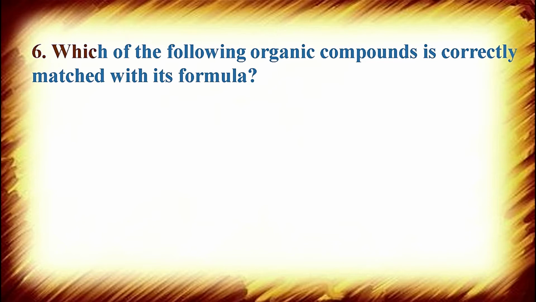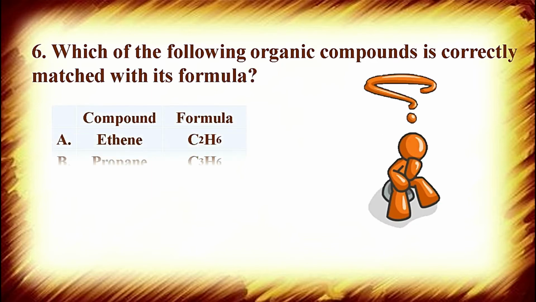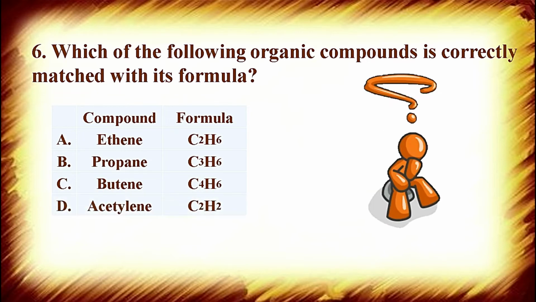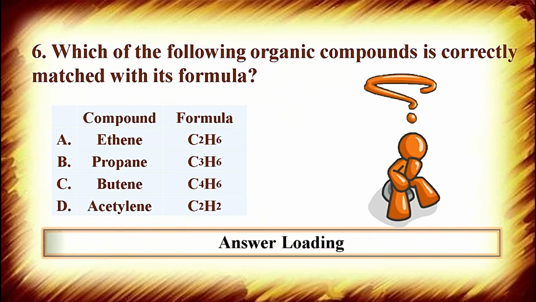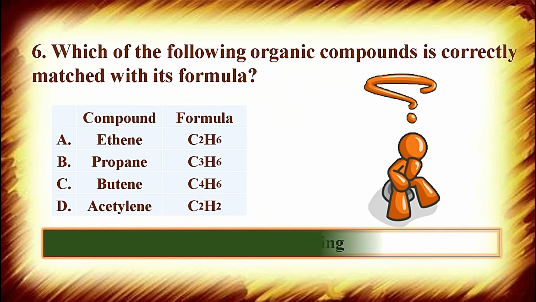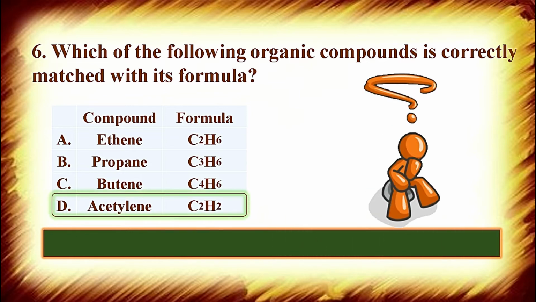Question number 6: which of the following organic compounds is correctly matched with its formula? Options are: option A, ethene, and the formula is C2H6. Option B, propane, formula is C3H6. Option C, butene, C4H6 is the formula. And option D, acetylene, C2H2. Okay, the correct answer is acetylene, which is another name for ethyne. C2H2 is the formula. This is the correct formula. The remaining three formulas are wrong according to their names.